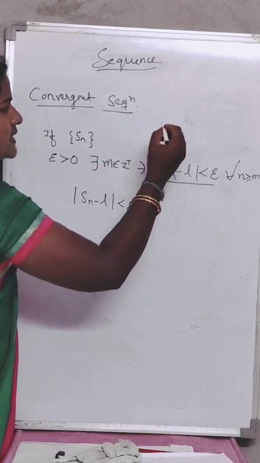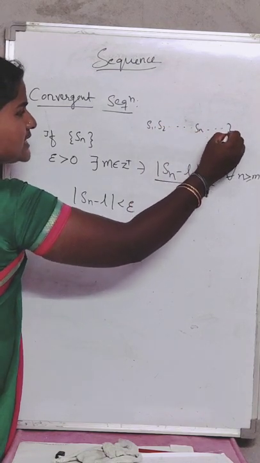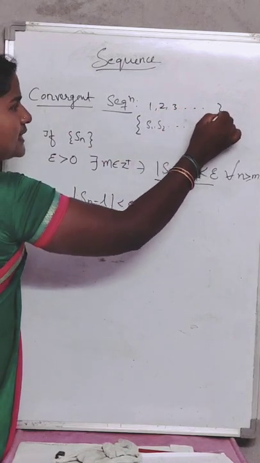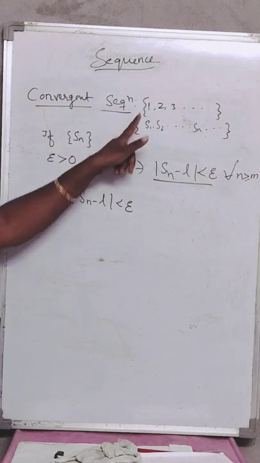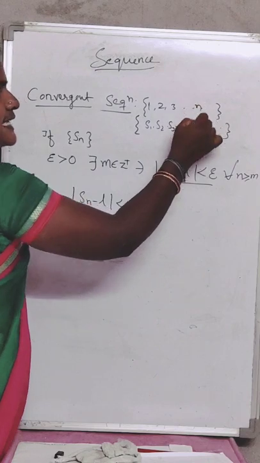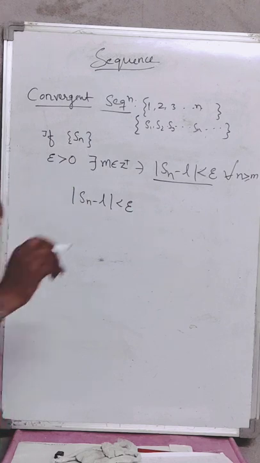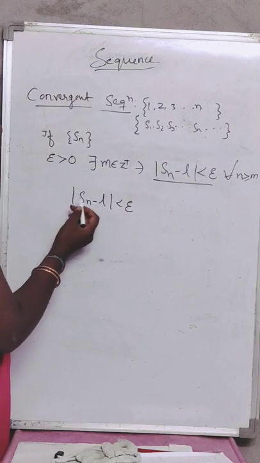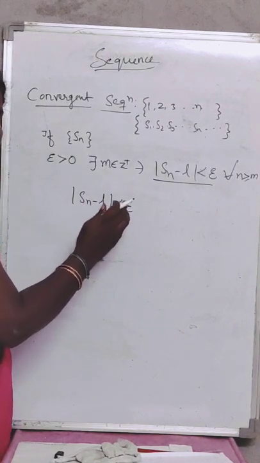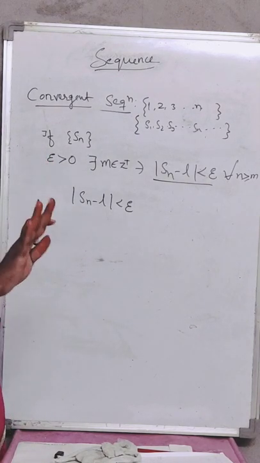In the sequence, the terms will be S1, S2, and so on, Sn, and so on. These are the terms in the sequence. Whatever I wrote just now, 1, 2, 3, and so on: 1 is S1, 2 is S2, 3 is S3, and so on, n is Sn. So the first term we call S1, the second term is S2, like that. If we take the nth term and subtract our limit point, we will get a very small positive value. Then we will call this sequence a convergent sequence.